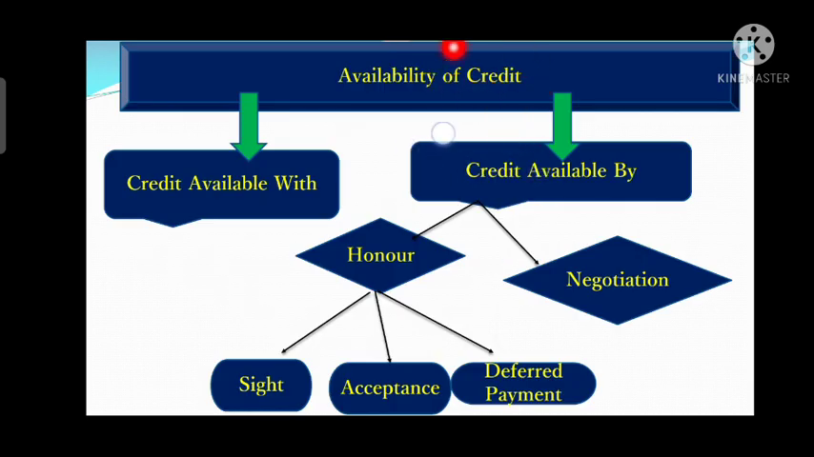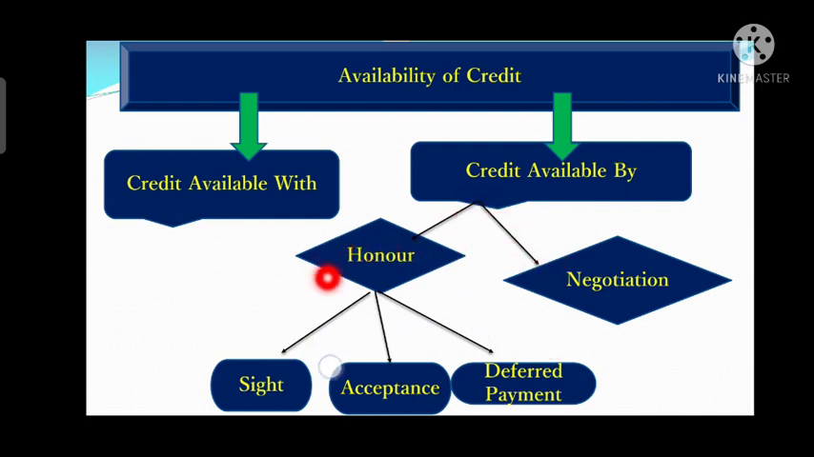Availability of a credit is further divided into two parts. First is credit available with, the second one is credit available by. Credit available with means the credit is available with which bank. Here the credit is available with a specific bank. Under credit available by, the credit is available in two ways: either by honor or by negotiation.